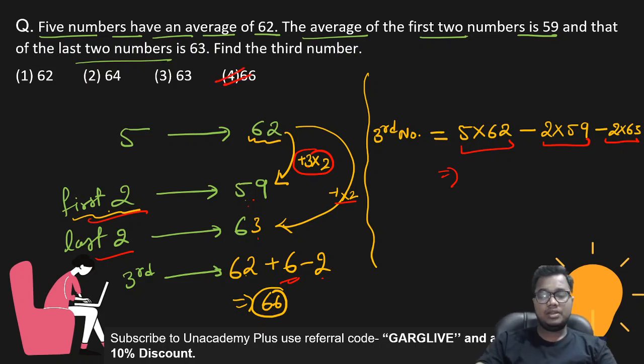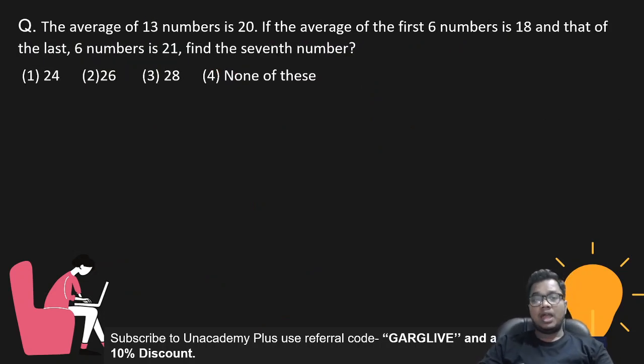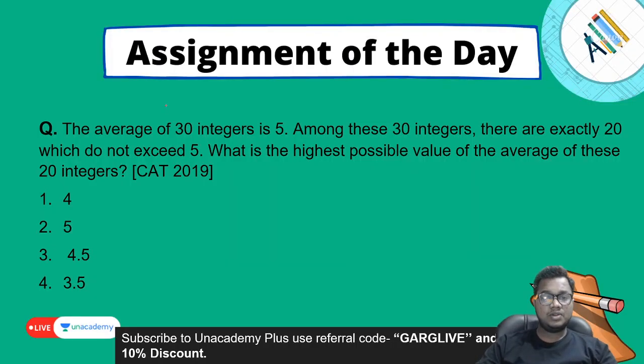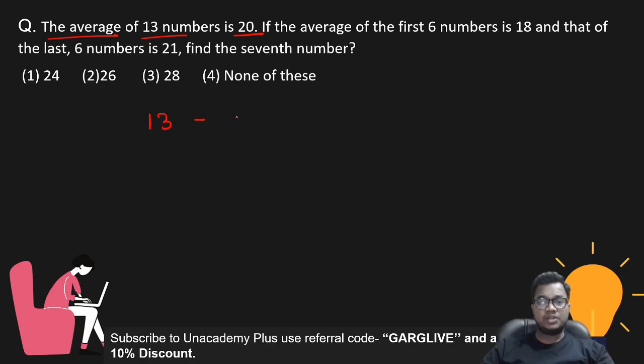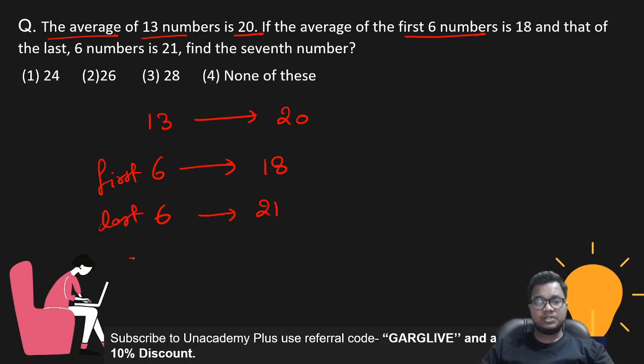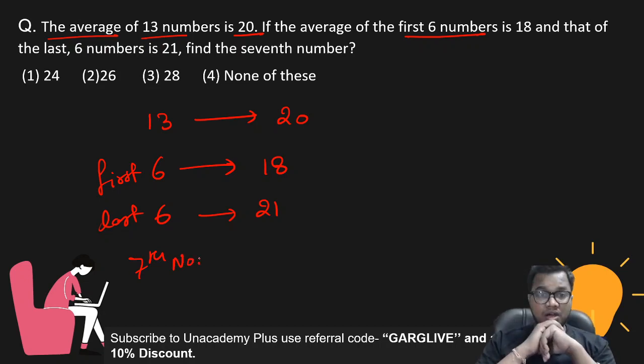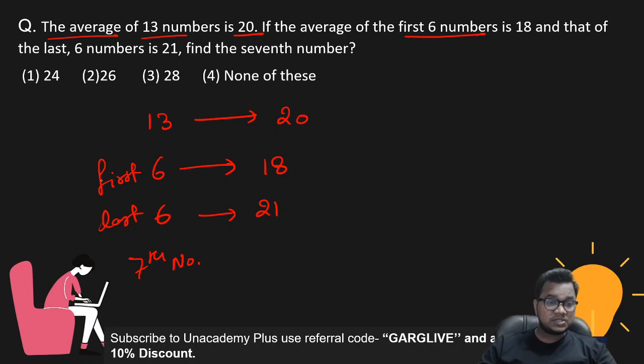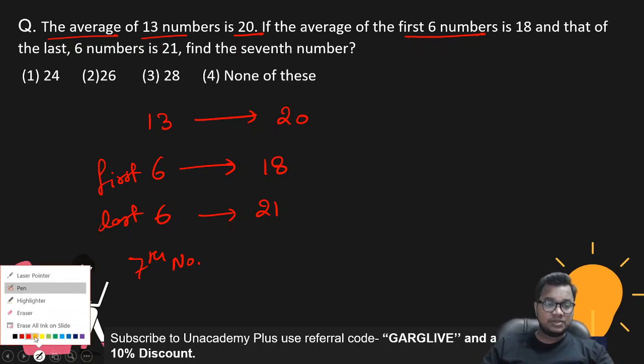Now clear to everyone? Okay, now one more. And what is given here is that the average of 13 numbers is 20. The average of the first 6 numbers is 18, and the last 6 is 21. So how to find the seventh number? There are 13 numbers, first 6 and last 6. The middle one is the seventh number, right?